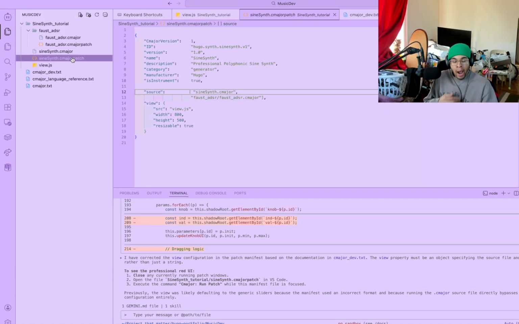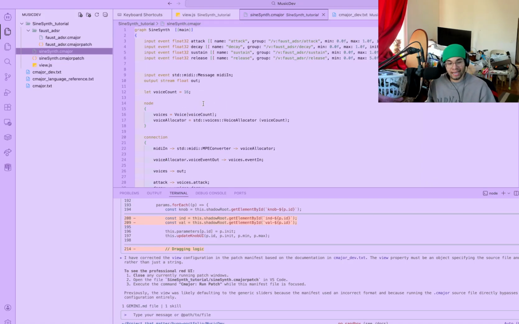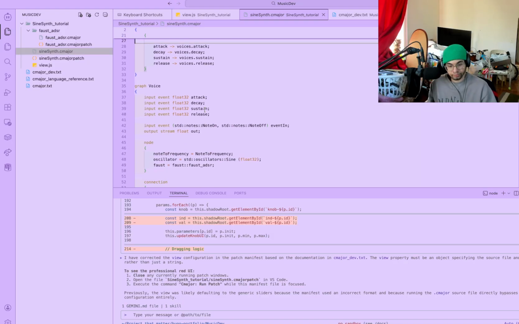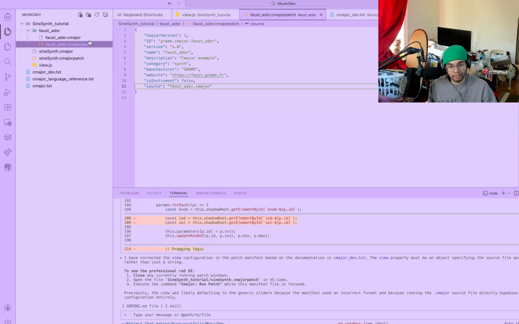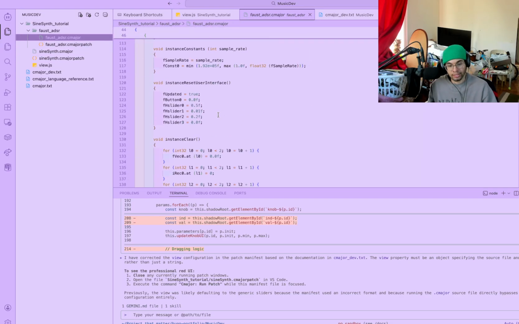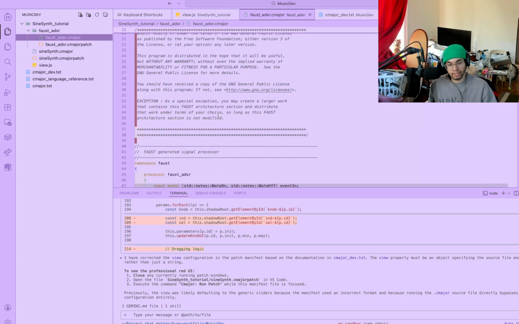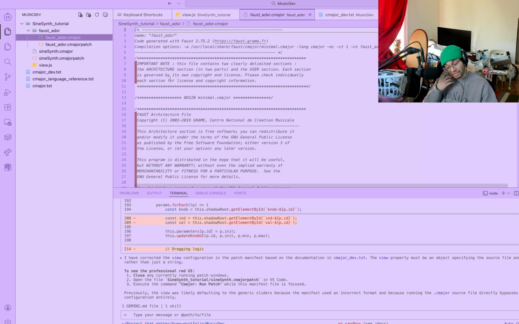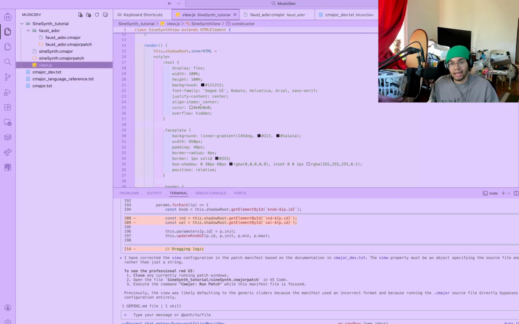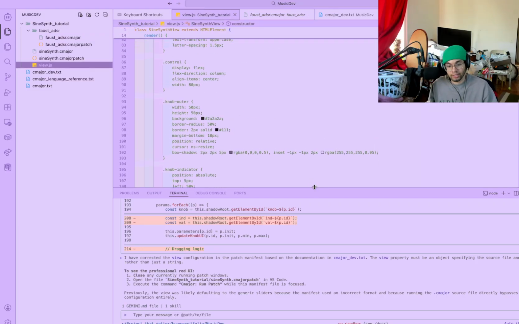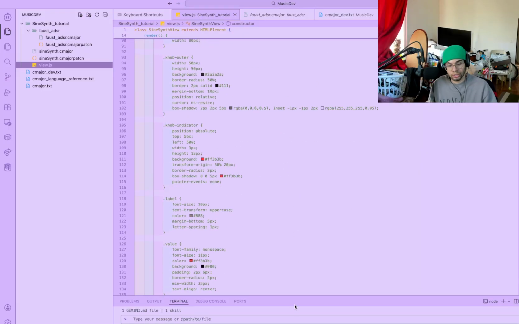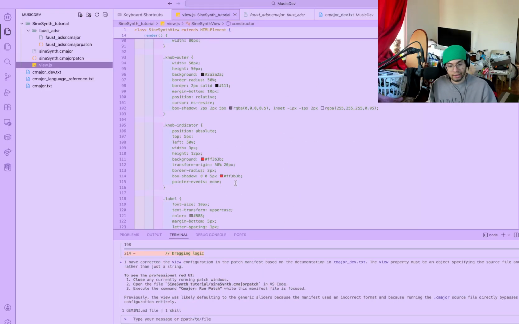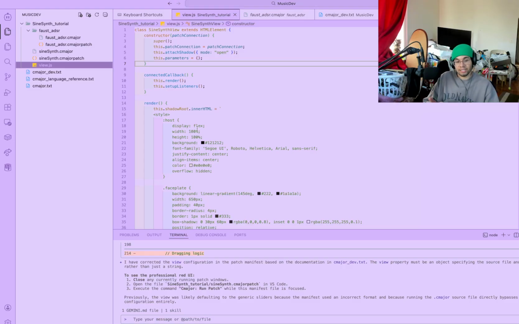In terms of this, though, I can't really say I can make sense of this either. Actually, I had to use Gemini to clean it up because whatever he had going on made no sense to me. So I did clean it up a bit. What this is, is just a sine wave, and then I had to figure out how to use the. So the reason I use C major, despite not having support, is that with C major you can do the GUI with JavaScript, not like this has been that much better.